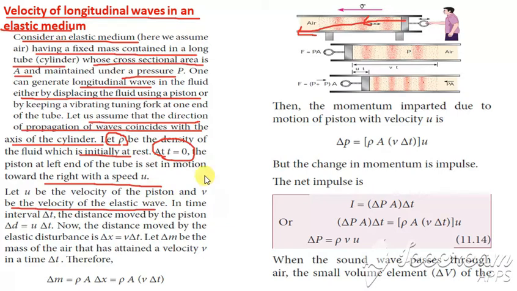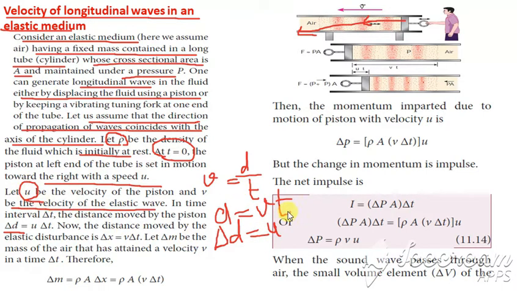And we know the formula for velocity is distance divided by time taken. From this, the formula for distance is velocity into time taken. Suppose the small change in distance is del d, and instead of v we write u here, because u is the velocity, and time is del t. So del d is equal to u into del t. Same way, instead of d we write x, and instead of u we write v. So del x is equal to v into del t.